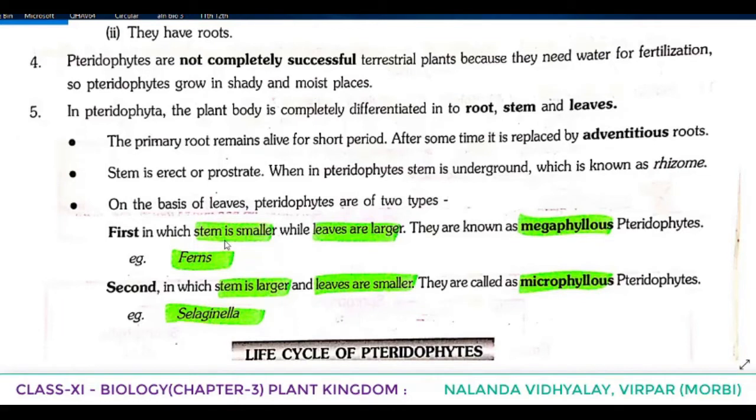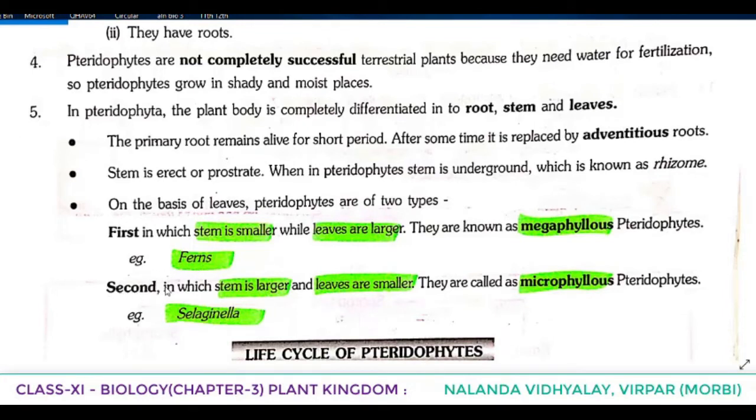On the basis of leaves, pteridophytes are of two types. First, those in which the stem is smaller while leaves are larger. They are known as megaphyllous pteridophytes. Mega means big, phyllous means leaf. So, large-leaf-bearing pteridophytes are known as what? Megaphyllous pteridophytes, as in the case of ferns. So, an example of a megaphyllous plant is ferns.